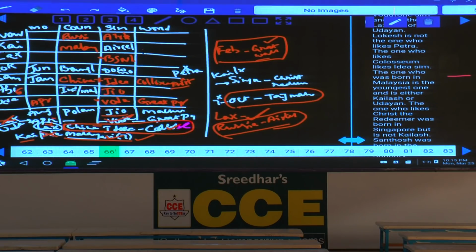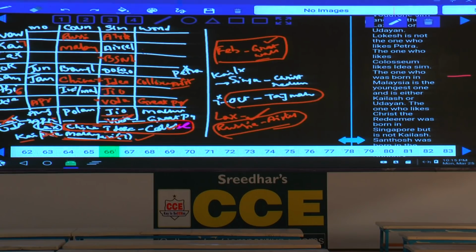October is the youngest person. Now tell me who is the youngest person among these? Among them, the youngest person is Kailash. Now Kailash is 7. As Kailash is 7 here, Kailash cannot be October and Taj Mahal. As Kailash cannot be October and Taj Mahal, then whatever this Lakshman here, can Lakshman be at this place?